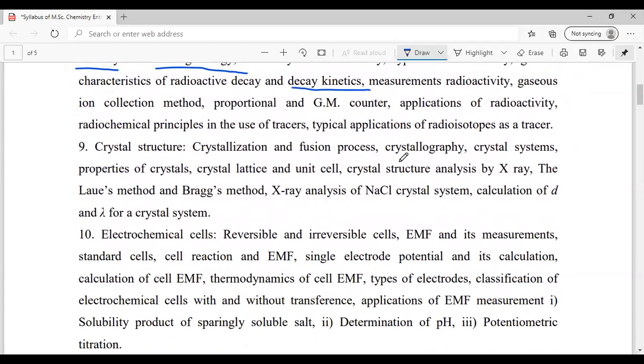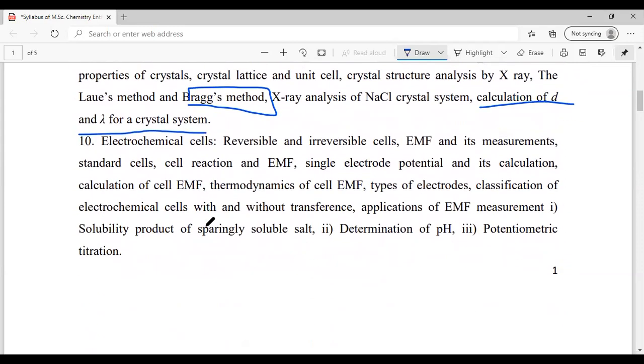Then in crystallography, the crystal systems, like tetragonal and all these things, you have to go through that. It will be very important. I have done a video on that. Then Bragg's method, that is the equation, is very important, which is the calculation of d and lambda. These things are very important in the part of crystal structures.